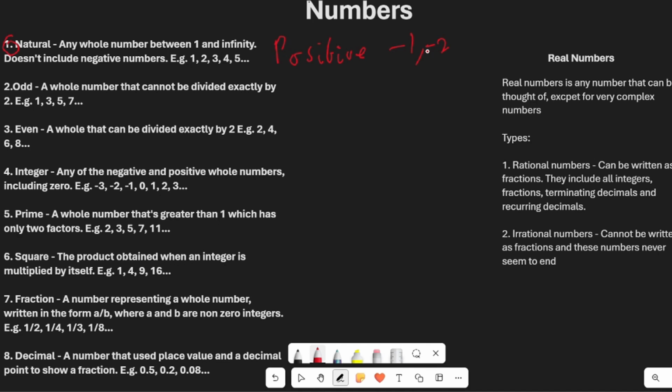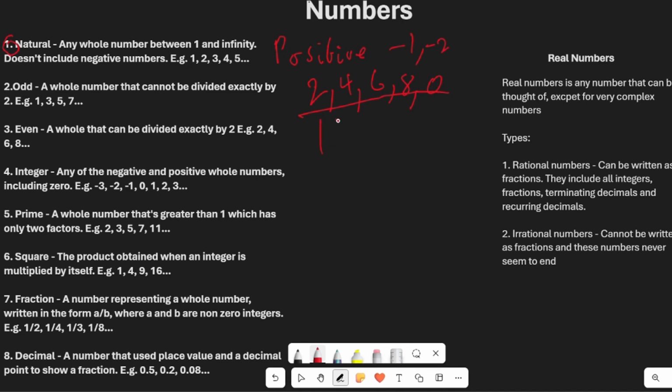Number 2 is odd numbers. These are whole numbers that cannot be divided exactly by 2. This can include 1, 3, 5, 7. To note, any number that does not end in 2, 4, 6, 8, or 0 will be counted as an odd number, because all of those can be divided by 2.